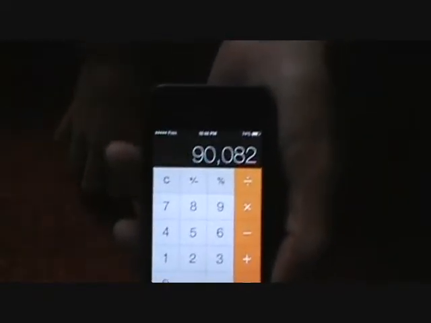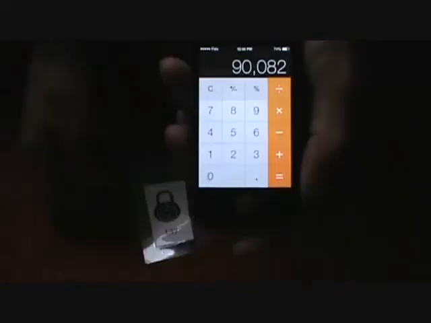In this case, 137, and they hit equals. And they're left with a 4 or 5-digit code. So now you need your password hint, in case they forget their PIN code.